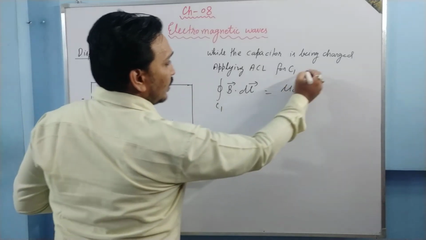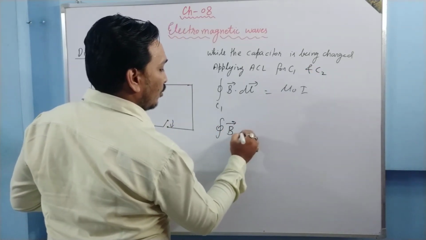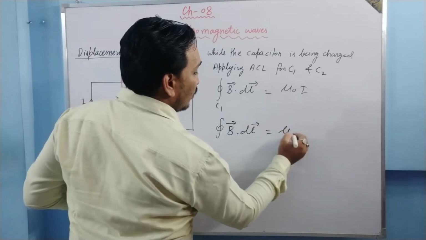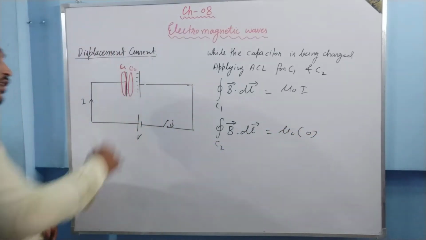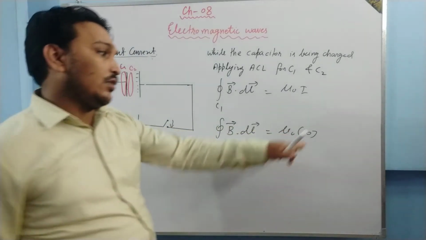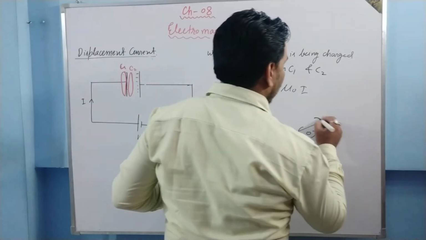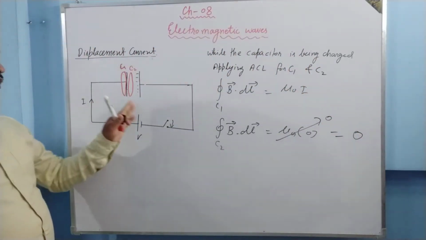Again we apply Ampere's circuital law for C2. So we are going to have the line integral of B vector dot dl vector equal to mu naught times, but there is no current between the plates of the capacitor. So for C2, since no current is there, it is mu naught times 0, and this whole becomes 0. But C1 and C2 are very close to each other.